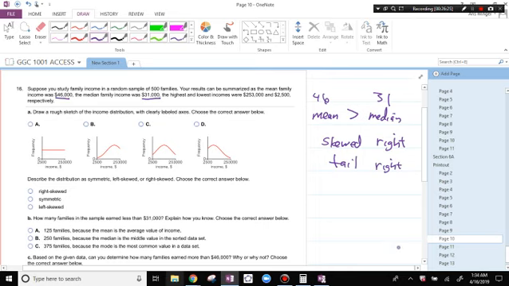That would be D, but let's just make sure that's making sense. It does, right? So what does this mean? This means that very few people are making that much money. Most people make the lower amounts. Because the mean is larger than the median, this is right skewed.